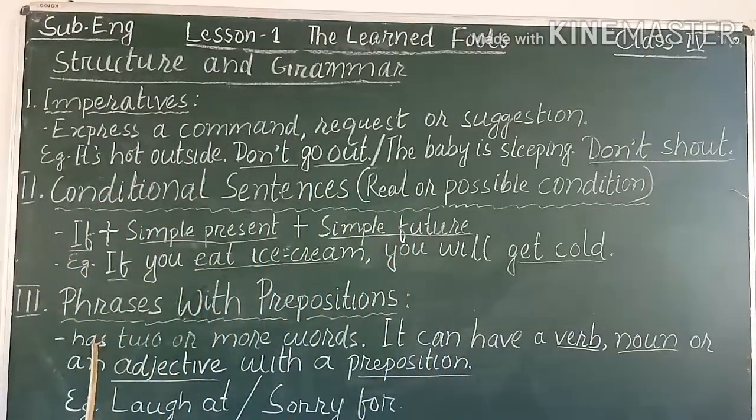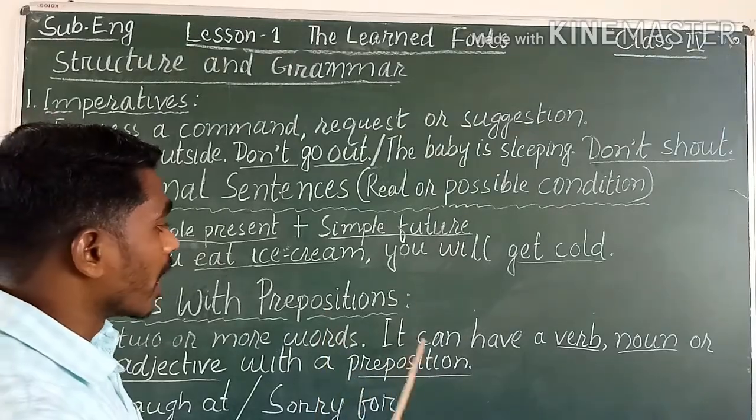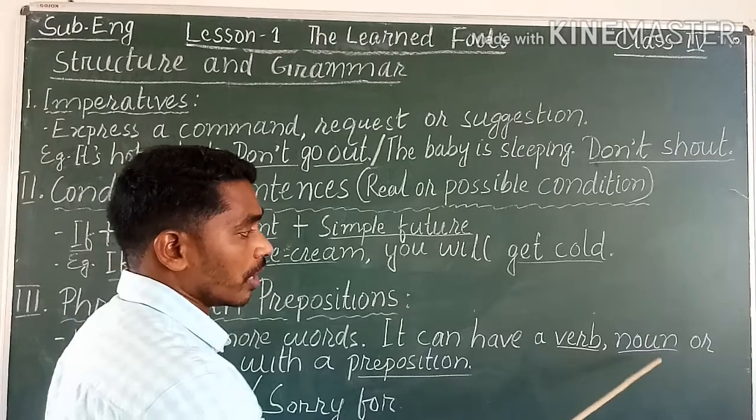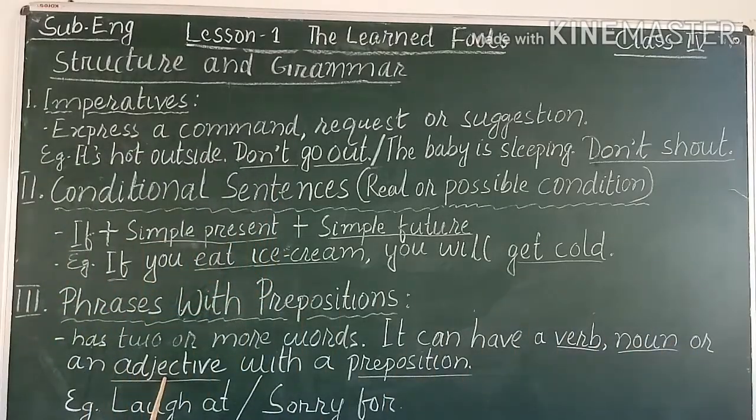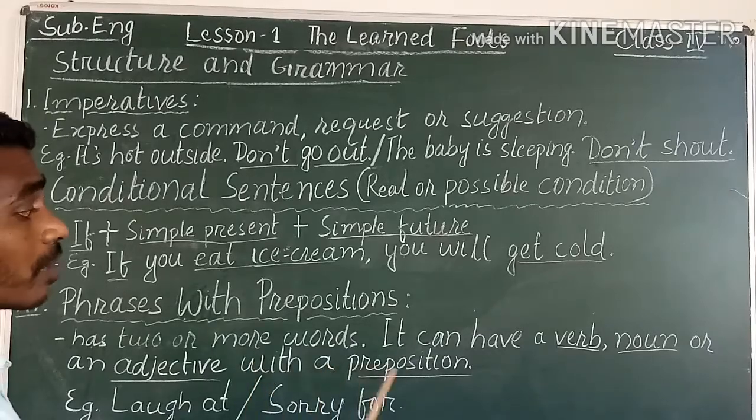Okay. Now the next one, third one, phrases with prepositions. Now what are phrases with prepositions? The phrases which have two or more words are known as phrases with prepositions, and the phrase can have a verb, noun, or an adjective. So out of these three, any word can be in the phrase, but with a preposition.